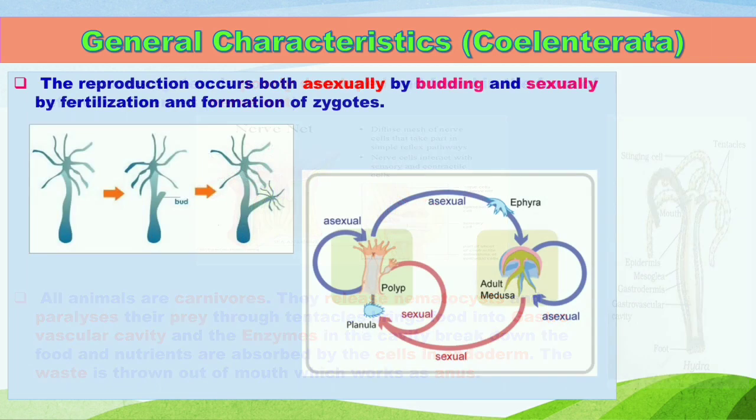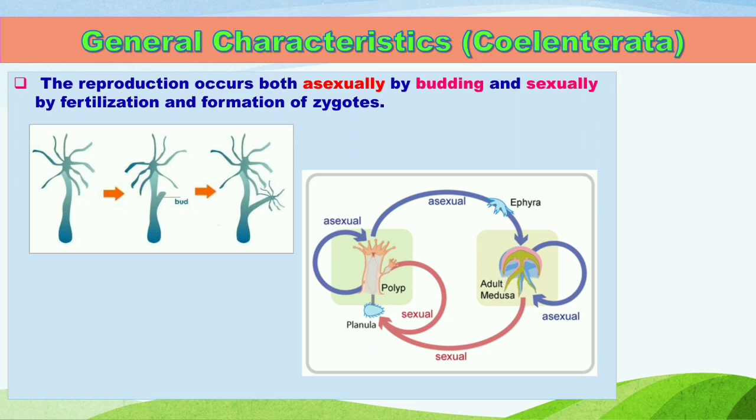About reproduction, it may occur asexually by budding. The outgrowth of a body part to form a new organism is called budding. It occurs sexually by fertilization, that means the fusion of male and female gametes, and later a zygote is formed, and like that they develop into a new organism.